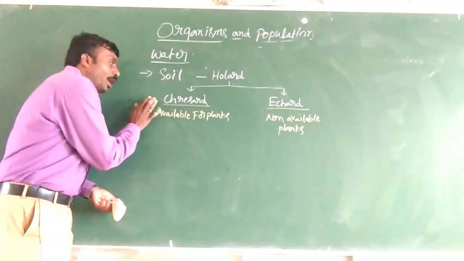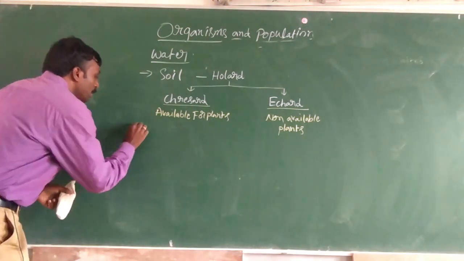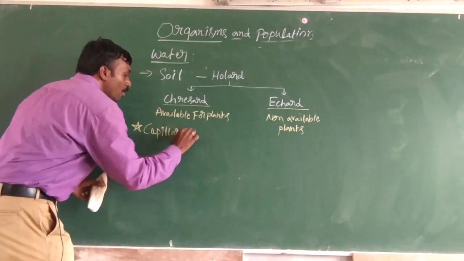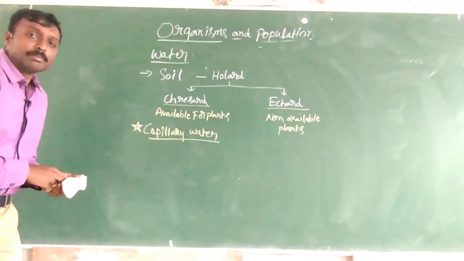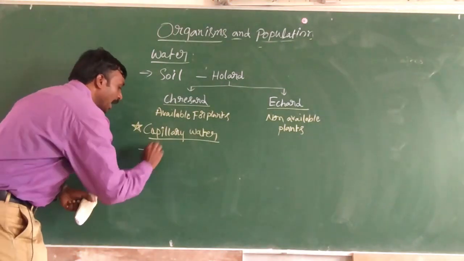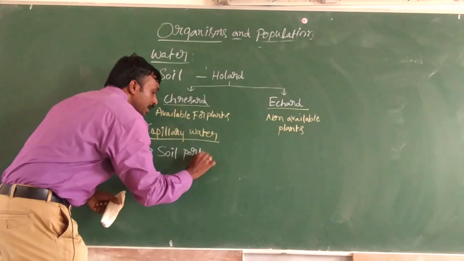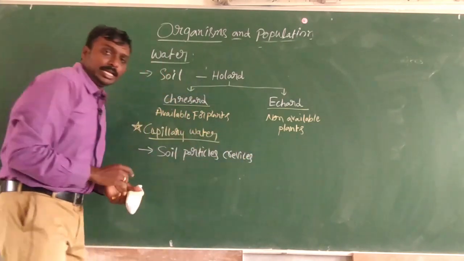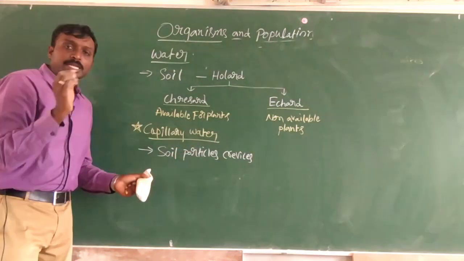Okay. Now, under this crescent, the most important one to remember is capillary water. Very, very important, capillary water. This capillary water is actually present in the soil particles' crevices.